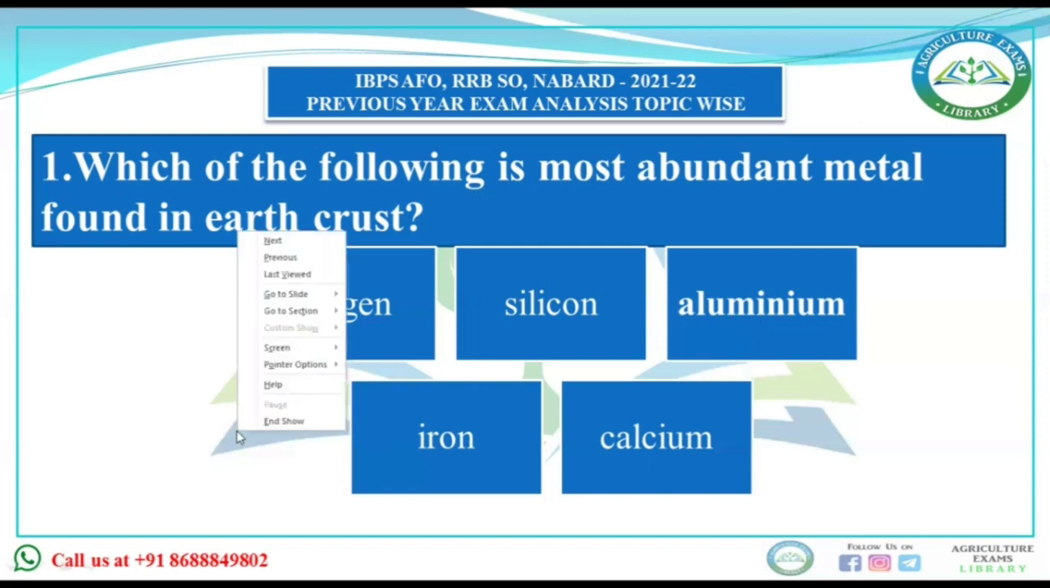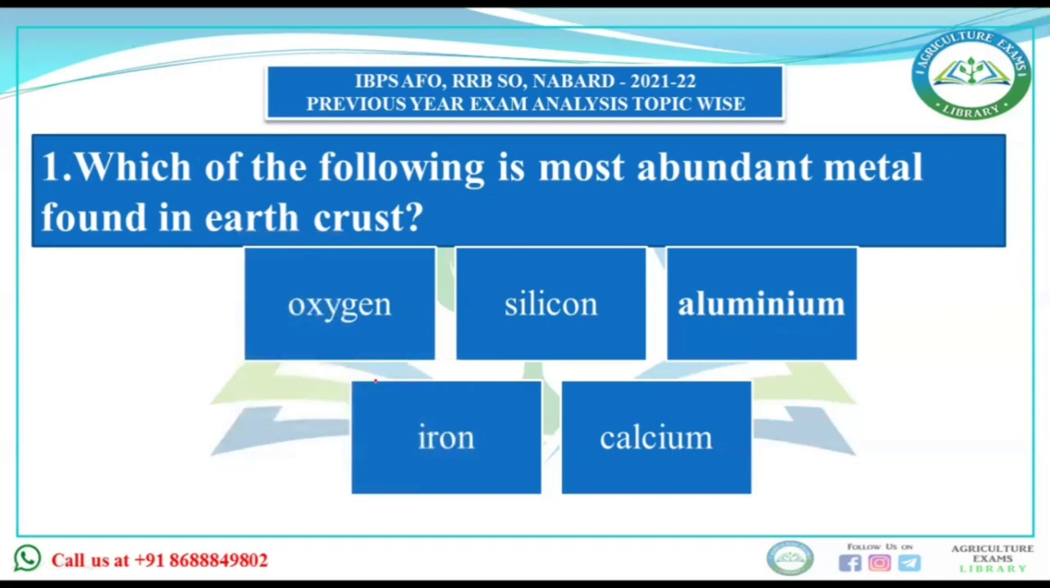Some students would be replying silicon also. But see, you should read the question properly. It is asked most abundant metal, and oxygen is a non-metal. Even silicon is a non-metal. The most abundant metal found in the earth crust is aluminum.